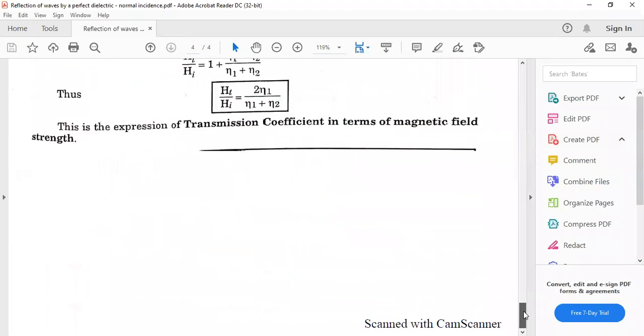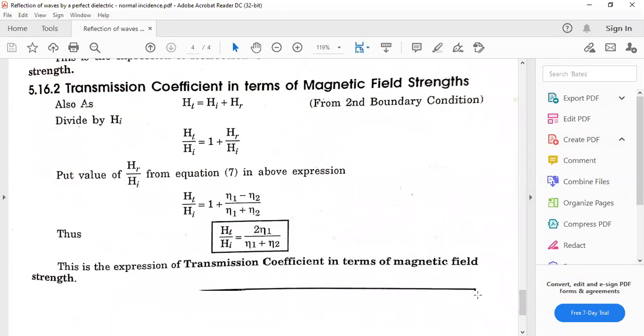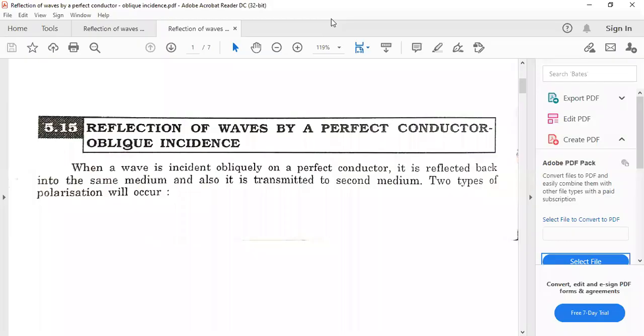Okay, so this is the topic about the reflection of waves for the perfect dielectric material at normal incidence. Now, starting with the reflection of waves by a perfect conductor at oblique incidence, that means the wave is incident on a perfect conductor at some particular angle. It is not normal incidence, it is oblique incidence.